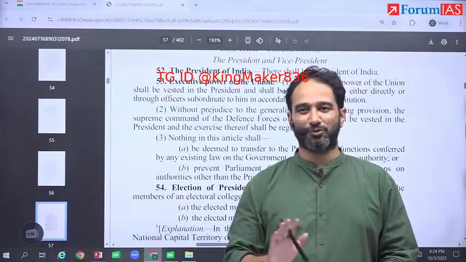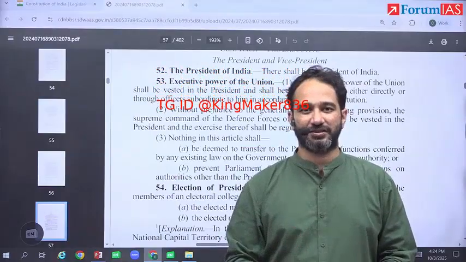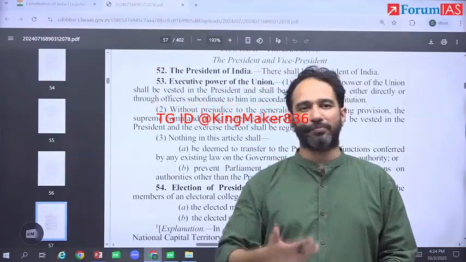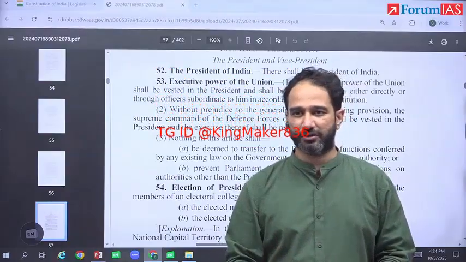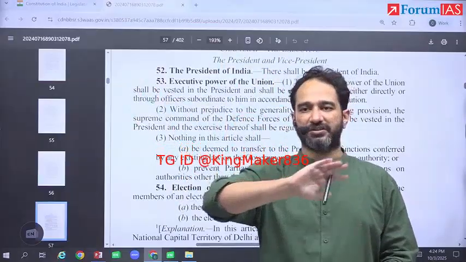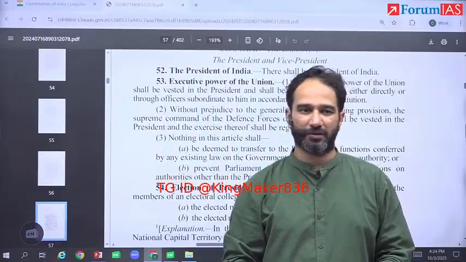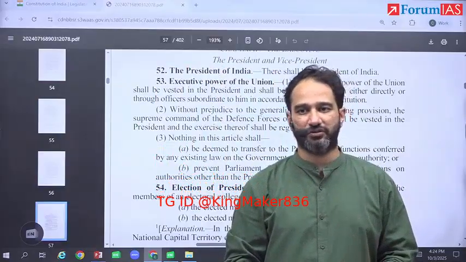That becomes way too complicated with the collegium system. Pardoning power is also there. You can write it here also, that if the judiciary has made an error of law, then the president can rectify those errors through the pardoning power. So that is also something you can write here.